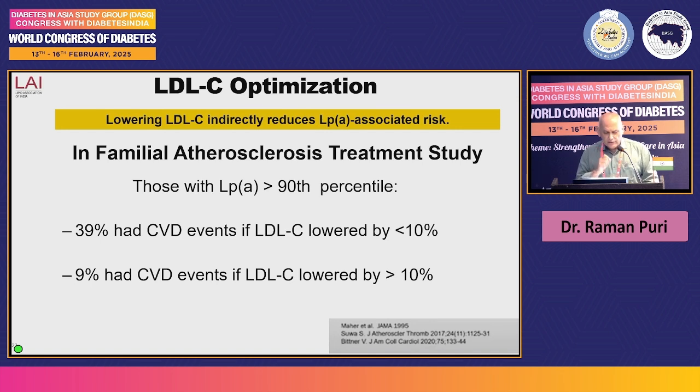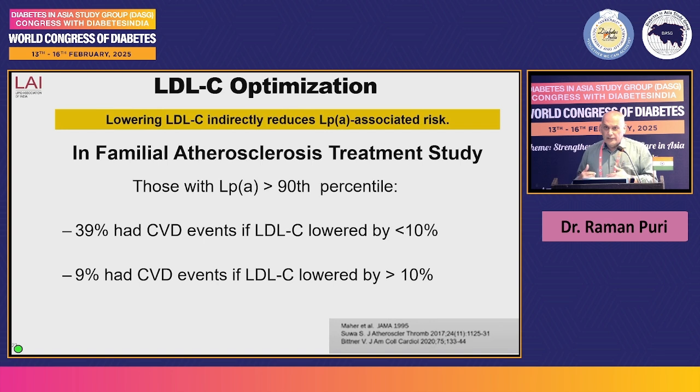What they found in this study was that in those who had elevated lipoprotein A, 39% had a CVD event if LDL cholesterol was lowered by less than 10%, and the events were only 9% when it was lowered by 10%. This is an additional LDL cholesterol lowering after you achieve the LDL cholesterol target for that particular disease. It has to be different.